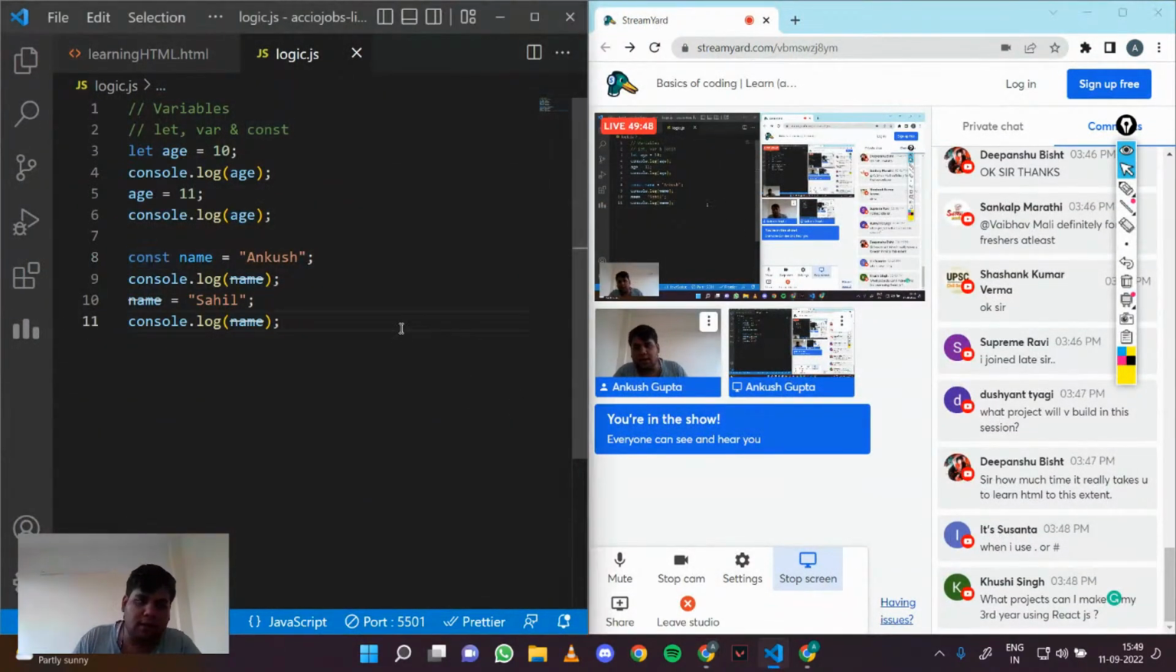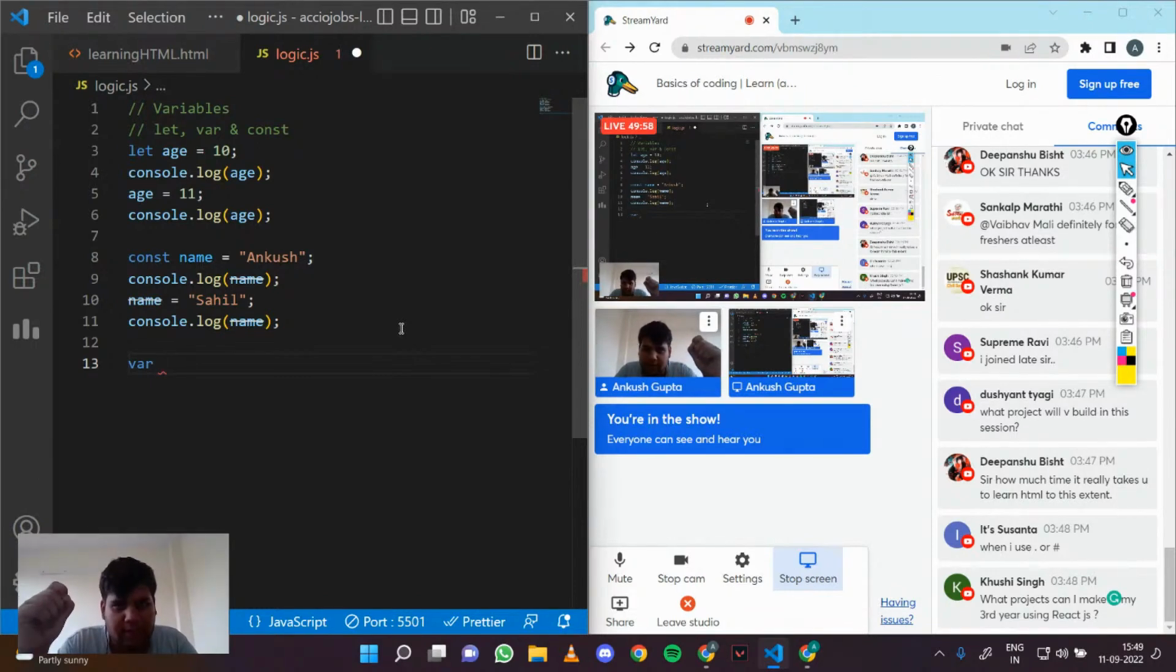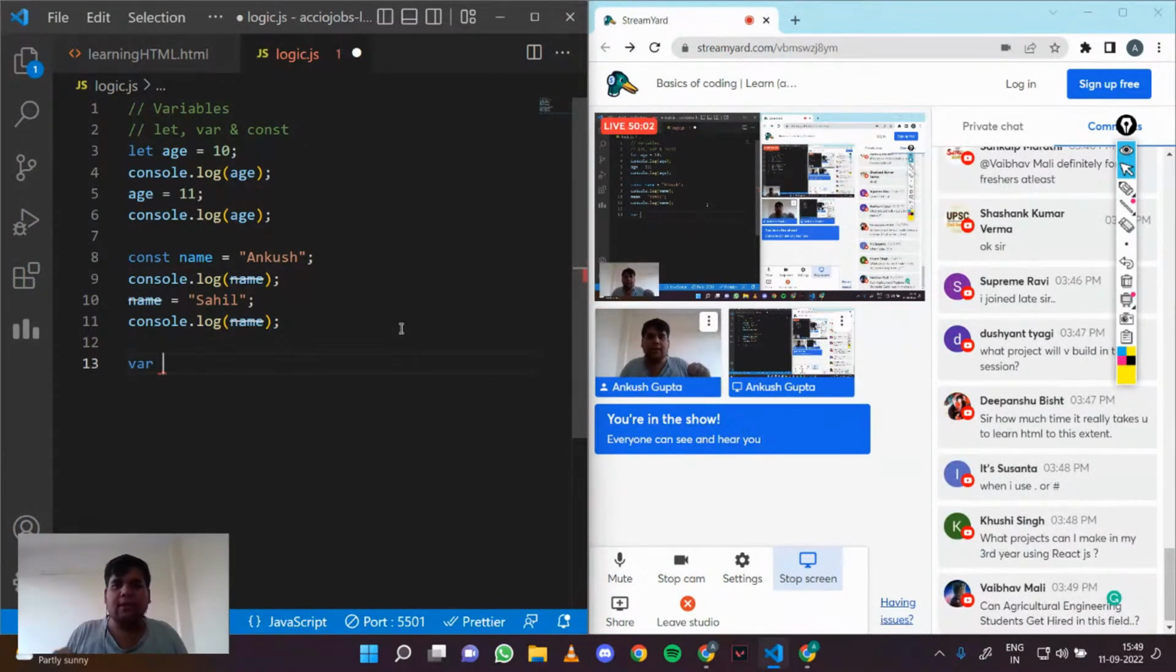And let's see it with var as well. I will never recommend you to use var in your modern development. Avoid it, but it also works similar to let. The main difference between them comes in their scoping. That is an advanced topic. You can leave that right now. But their main difference actually comes in scoping. Basically, let is block scope, whereas var is global scope.